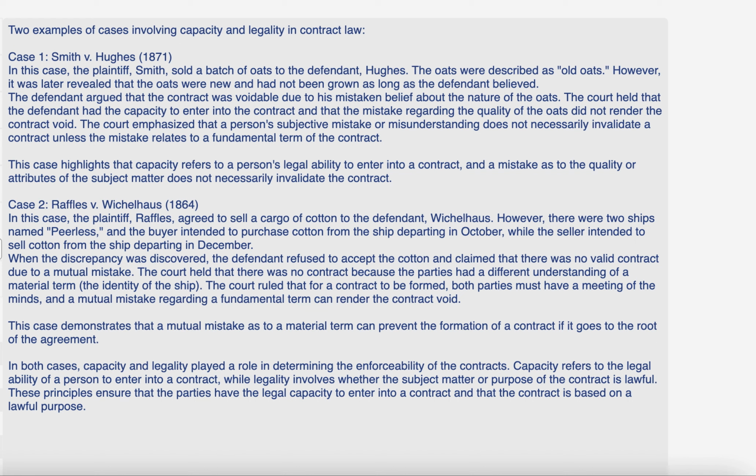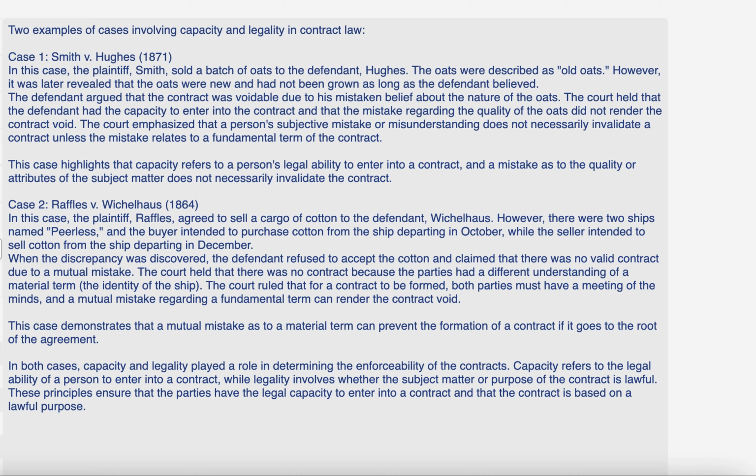Two examples of cases involving capacity and legality in contract law. Case 1. Smith v. Hughes, 1871.